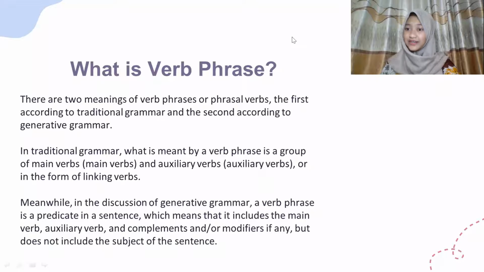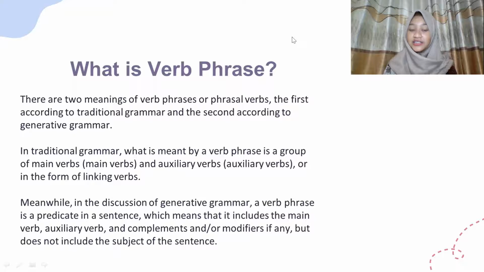So what is a verb phrase? There are two meanings of verb phrases, or commonly known as phrasal verbs. The first is according to traditional grammar, and the second is according to generative grammar. In traditional grammar, a verb phrase is a group of main verbs and auxiliary verbs, or in the form of linking verbs.